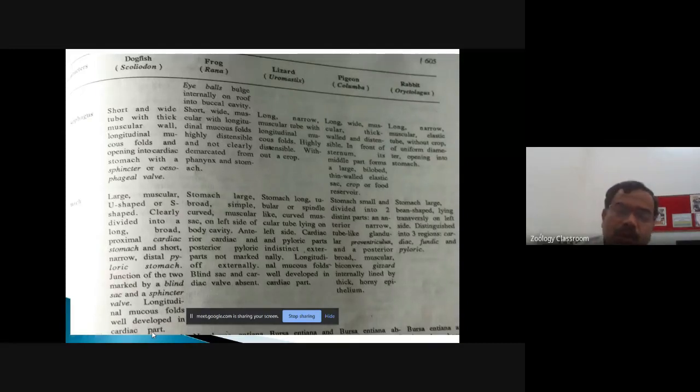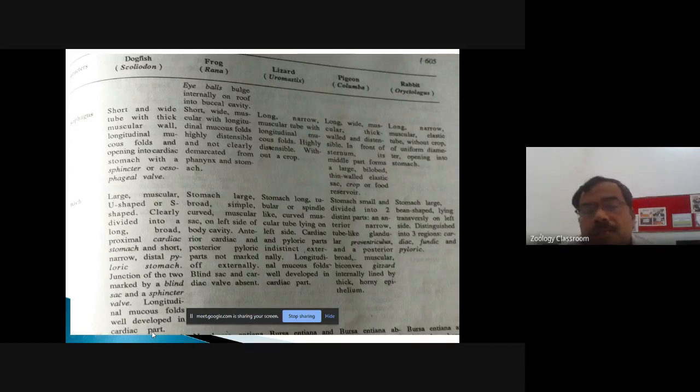Again, it is muscular, located on the left side of the body cavity. The anterior region is cardiac and the posterior region is called the pyloric stomach, but it is not marked off externally. And a blind sac of the cardiac wall is absent in frog.